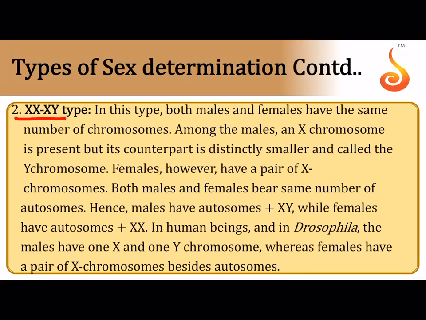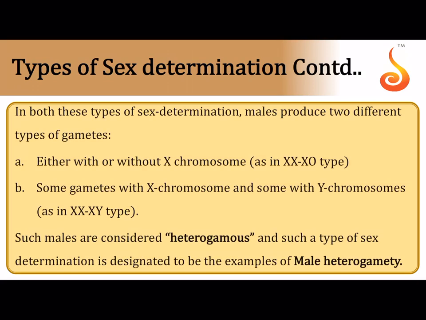Now the most famous type, again this is a type of male heterogamety. As you can see, the male is XY. Male heterogamety means the male produces two different types of gametes. Here the male produces 50% of the gametes with an X chromosome and the other 50% of the gametes with a Y chromosome. Again the female is homogametic here because the female produces all eggs with only an X chromosome. This is called the XX-XY type of sex determination. It is seen in Drosophila as well as in humans.